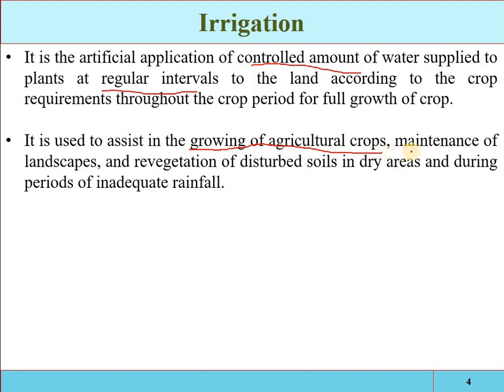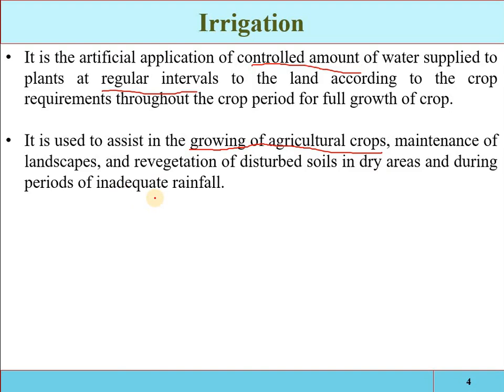Also, water maintains the landscaping. Some grass types or greenery require more irrigation, provided at shorter intervals. So the landscape, the greenery and the look of the society are developed, along with revegetation of disturbed soil in dry areas and during periods of inadequate rainfall.